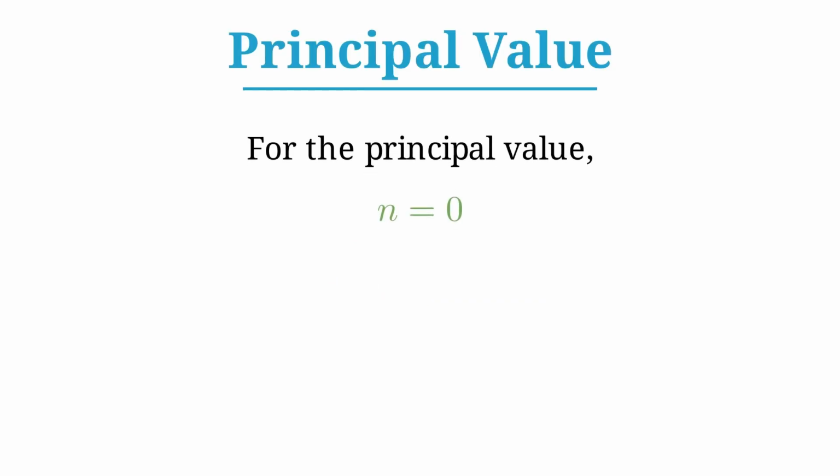Now, for the principal value, we take n equals 0. Therefore, 1 raised to i equals 1. Hence, the principal value of 1 raised to the power i is 1.